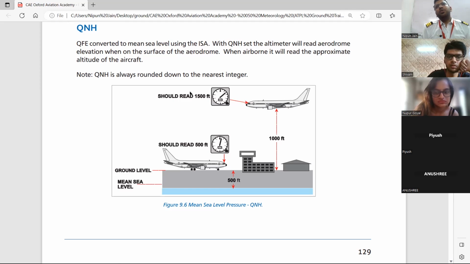तो QNH जब फ्लाई कर रहे हो तो दिमाग में ये रखना है कि मेरा एरोड्रोम एलिवेशन ये है, फिर कोई दिक्कत नहीं. So when I land, it should show 120 feet. When I land, it should not show 0 feet. It should show 120 feet. Then you are okay. So then you will try to make the approach at 420 for that 300 feet gap. Instead of making at 120, you will go at 420. You will take that extra buffer, right?